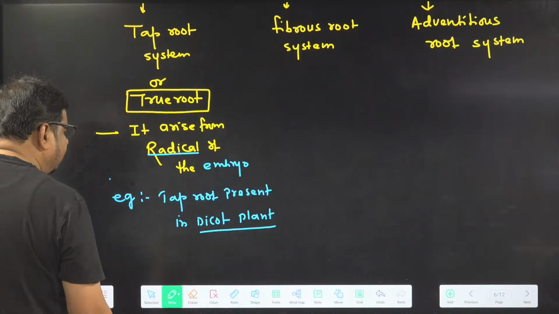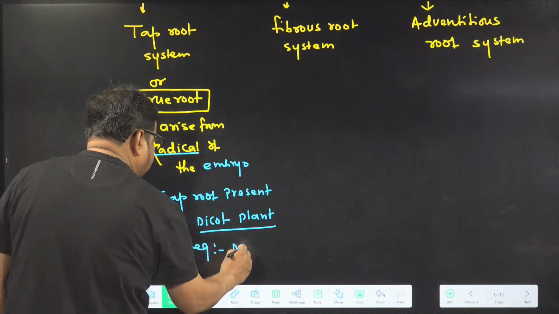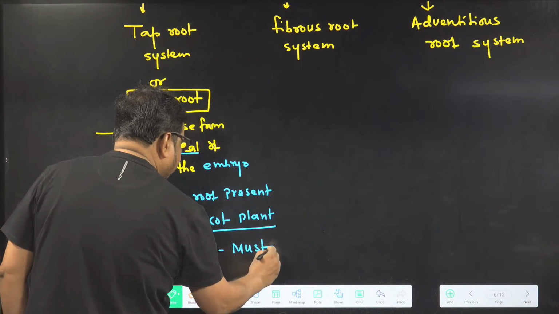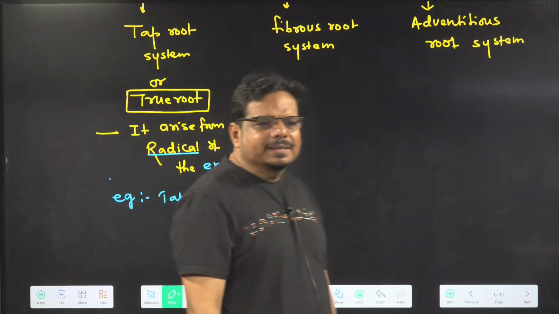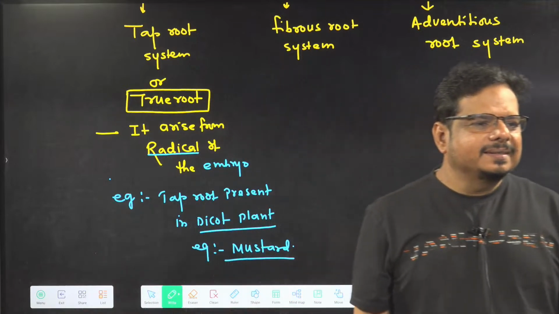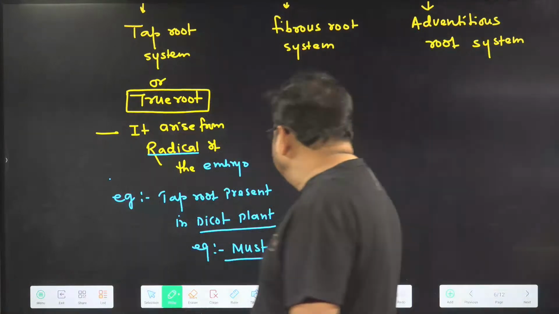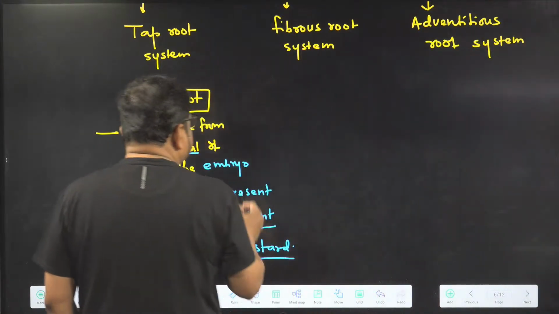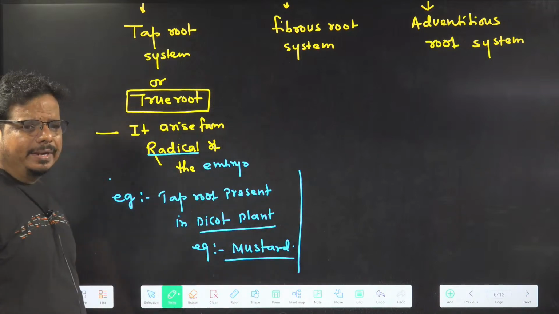Taproot is present. And one example of a dicot plant is mustard. Is mustard a dicot or monocot? Tell me. It is a dicot plant. Getting the idea or not? So this is about the taproot. I hope it is okay.